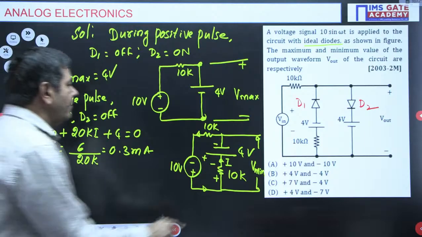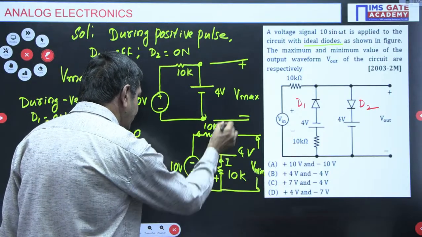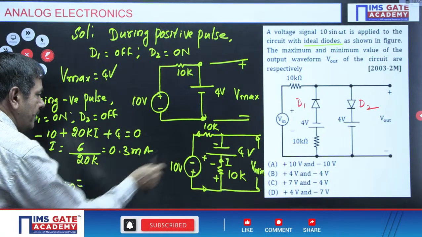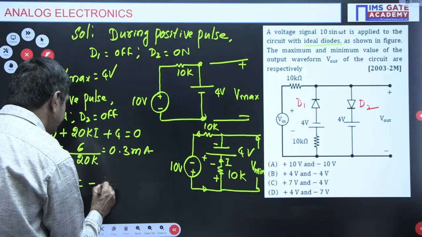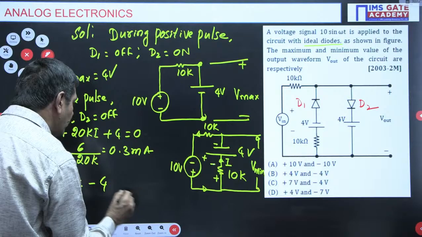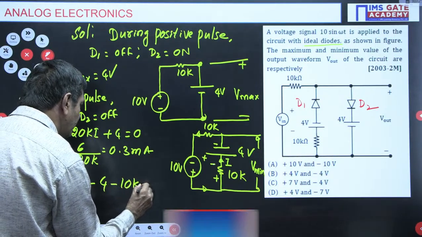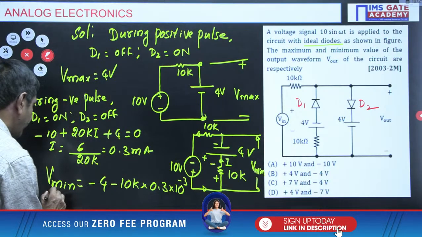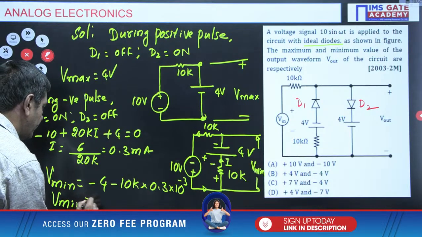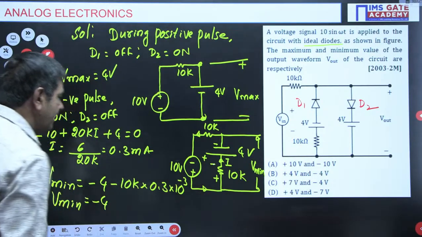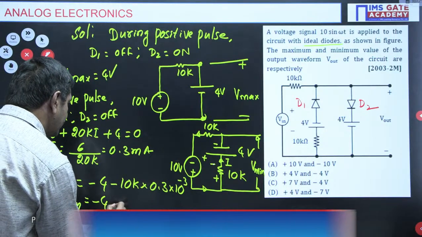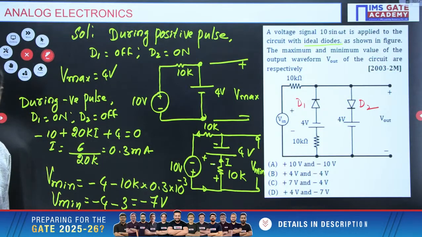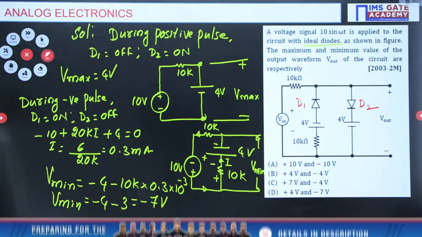But my aim is to find V minimum from here to here. You can go this side, top to bottom. I want V minimum. What is V minimum? When I go this side, minus 4 here. When I go down, minus of 10K into I. 10K into I, 0.3 milli, 10 power minus 3. And finally, V minimum is nothing but how much it comes? Minus 4, kilo and milli cancel, 10 into 0.3, 3, minus 3. Finally, its value is minus 7 volts we are getting here now. Minus 7 volts possible V minimum. V minimum is minus 7 voltage.